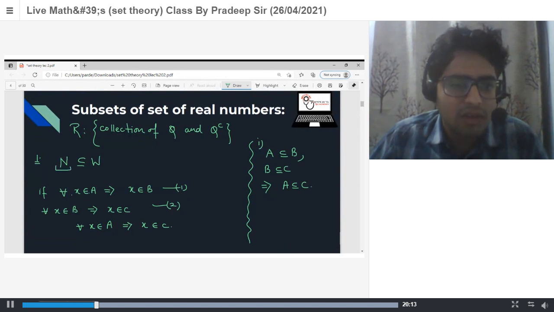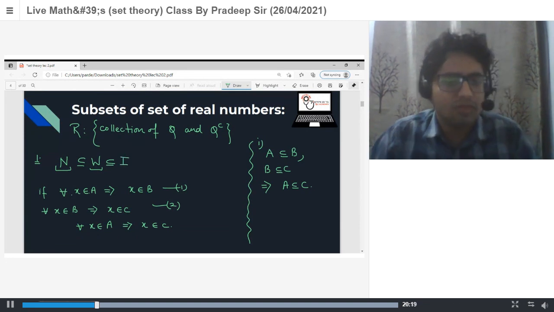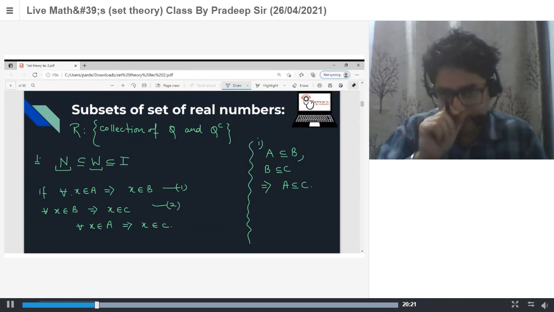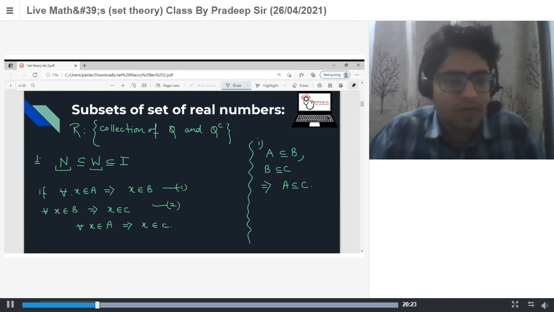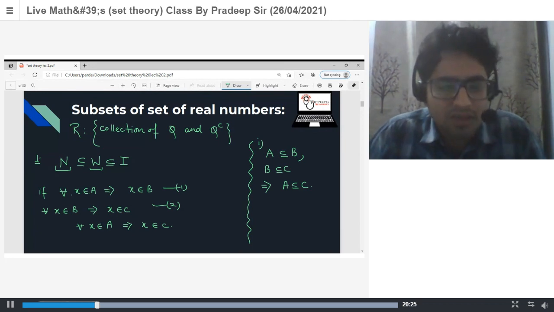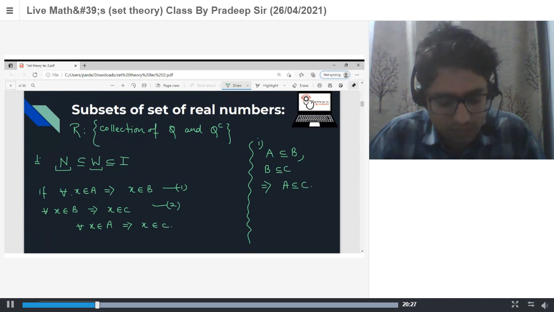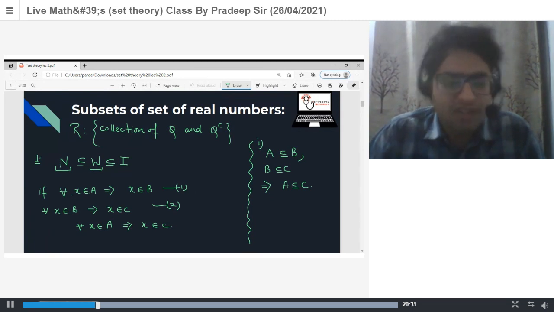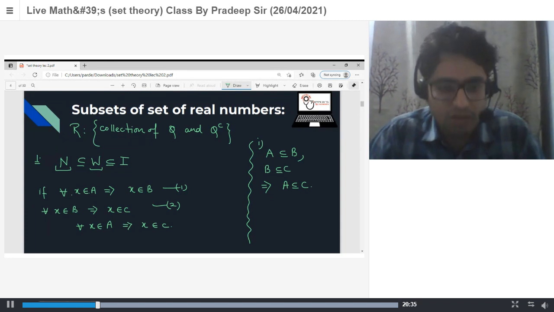Now, natural number is a subset of whole number, and whole number is a subset of integers. Natural number is a subset of whole number, yes or no? And we know whole number is a subset of integer because every whole number also belongs to integers.